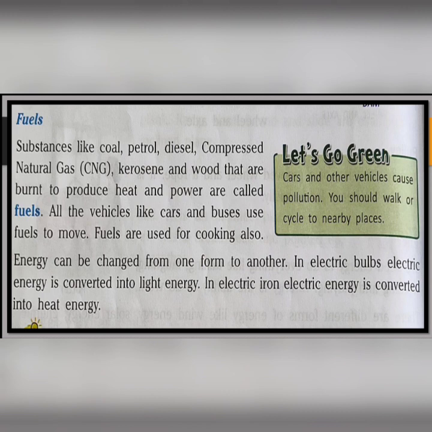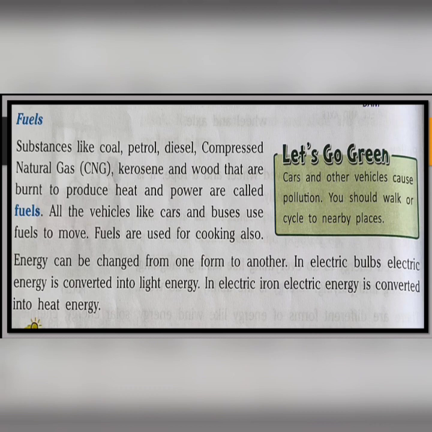We know that all the vehicles need fuels to move. And fuels we also need for cooking, right? So it is also a source of energy. And always remember that energy can be changed from one form to another form. For example, electric bulbs need electricity, but as a result, it gives us light. Light is also a form of energy.